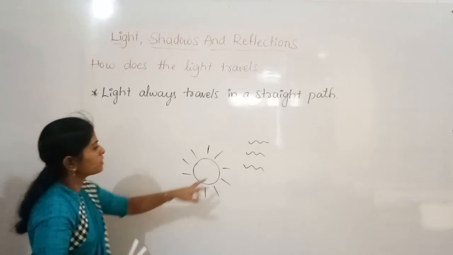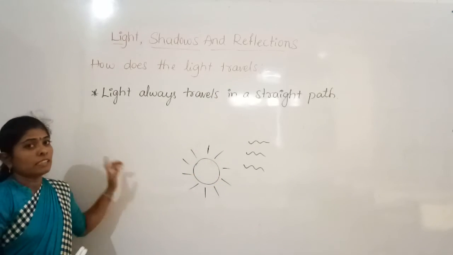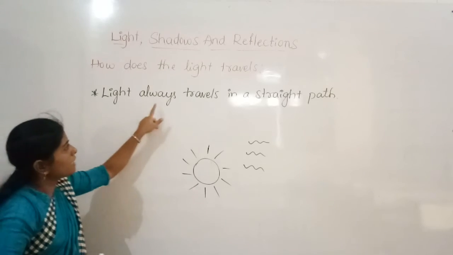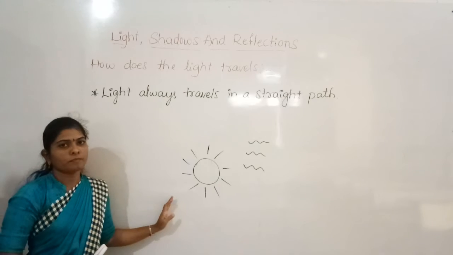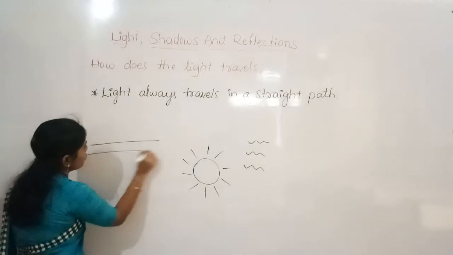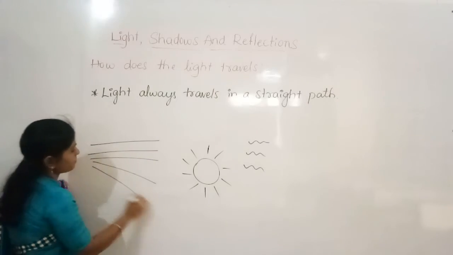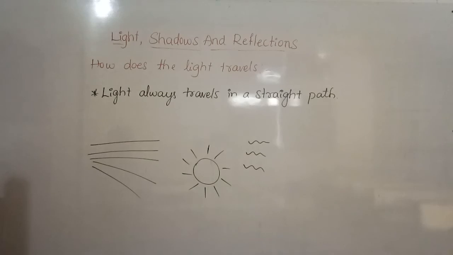You always show the direction of the sun rays in a straight manner, so the sunlight always travels in a straight path. And whenever we say light enters, we just show straight lines. So light always travels in a straight path.